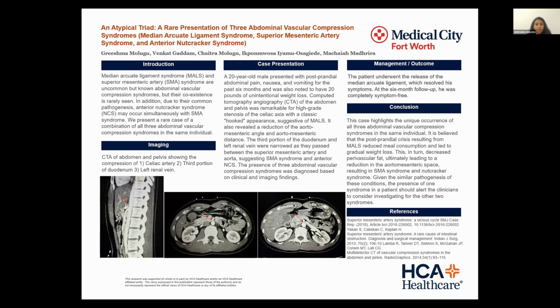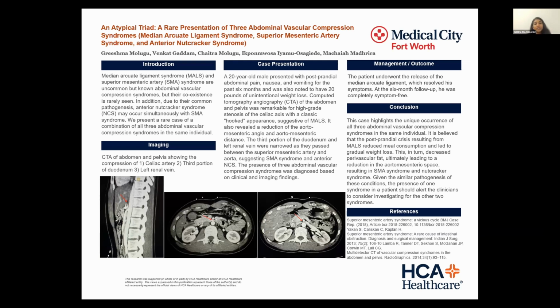see in the images at the bottom, on the extreme left image shows the indentation and the narrowing of the superior aspect of the celiac artery with the classic hook sign, where we can see with the red pointer. And the next image in the middle shows the reduction in space between the abdominal aorta and the superior mesenteric artery, leading to the compression of the third portion of the duodenum, which is classic for the SMA syndrome.